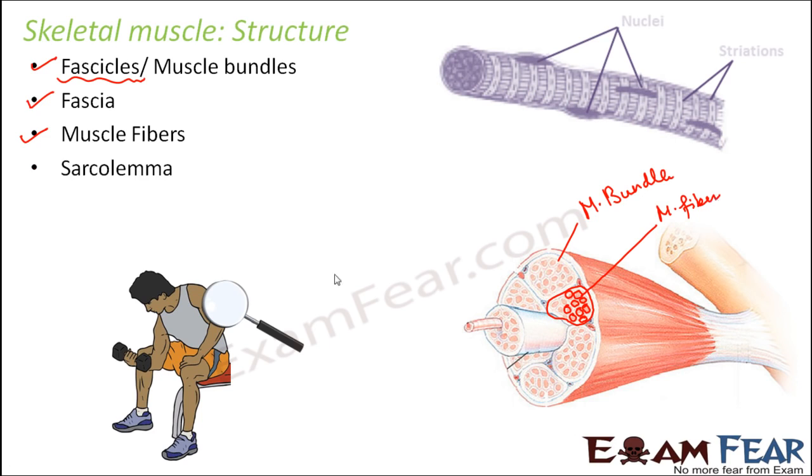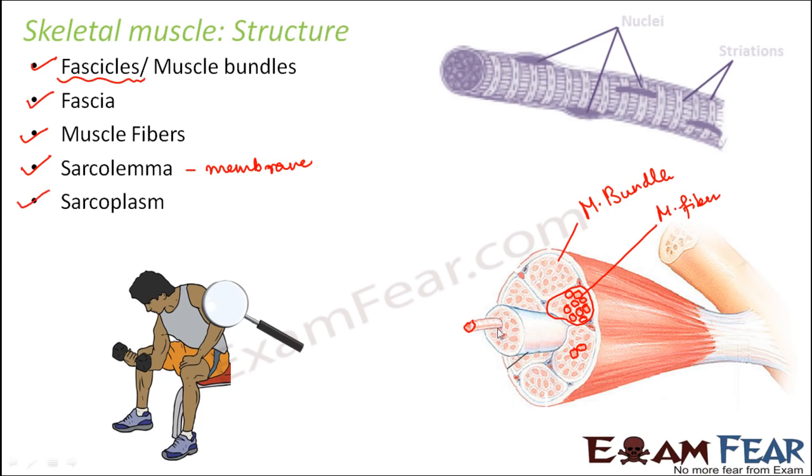And inside this muscle fiber, you have organelles which are very similar to the organelles inside a cell. What is sarcolemma? Sarcolemma is nothing but the membrane which binds each muscle fiber. So this membrane is known as sarcolemma. Here, if you see, this muscle fiber will have a membrane around itself. This muscle fiber will again have a membrane around itself. So this membrane will be known as sarcolemma. So sarcolemma is basically the plasma membrane surrounding the muscle fiber.